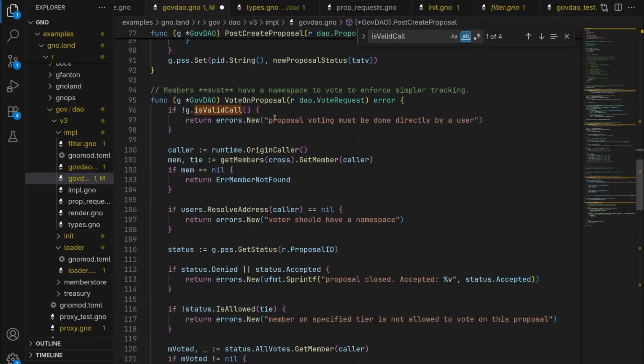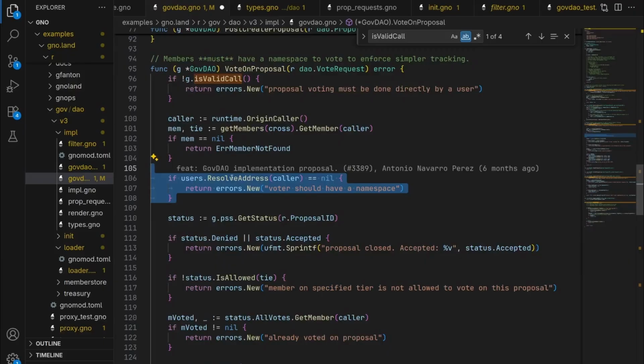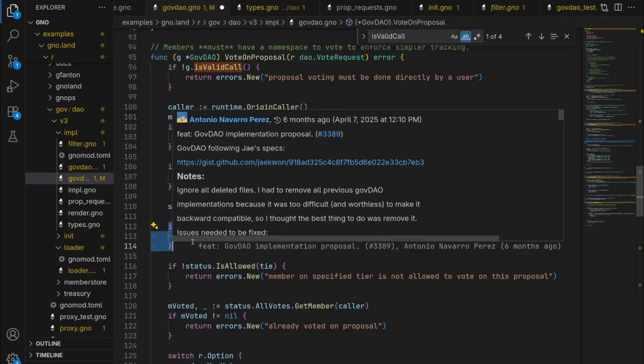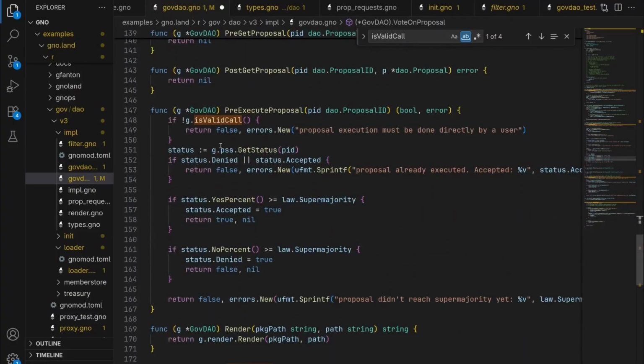Now for the voting, so you must have a namespace, which is a username. It must not be denied or accepted. To execute a proposal, you must be above the supermajority. This one can be changed through the proposals. So if 66% of the members say yes or no, it is directly set as denied or accepted if you call the execute functions. And that's all for the implementations.